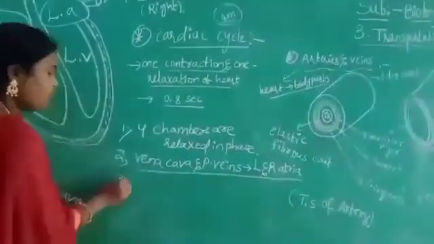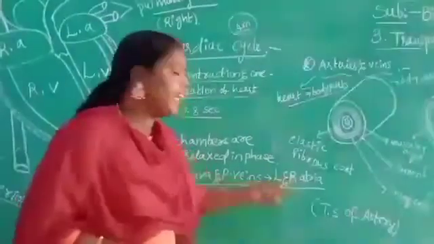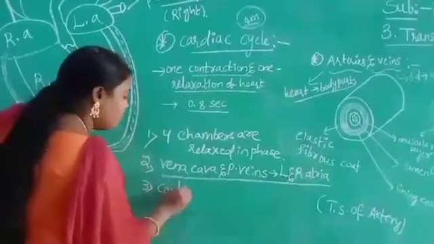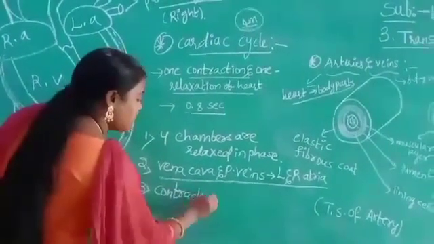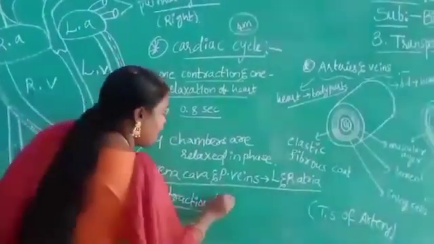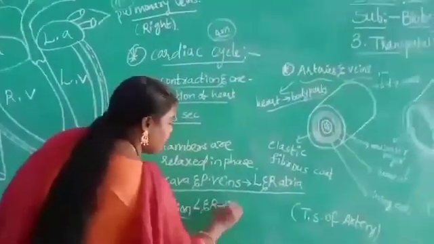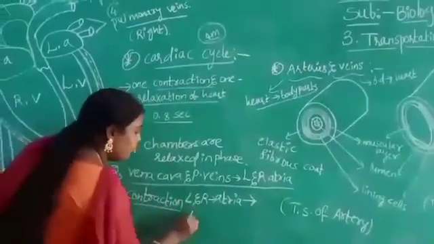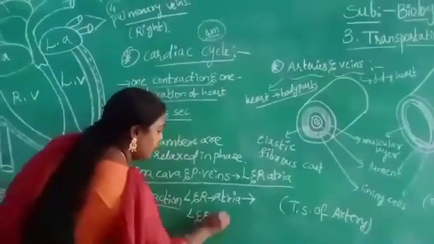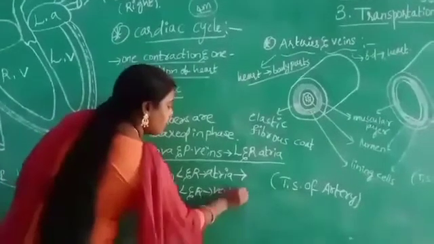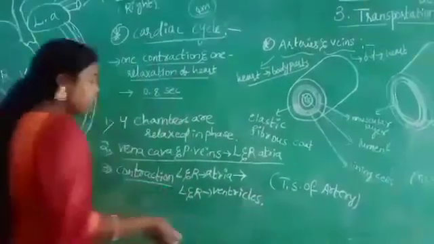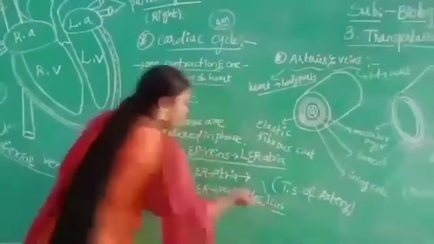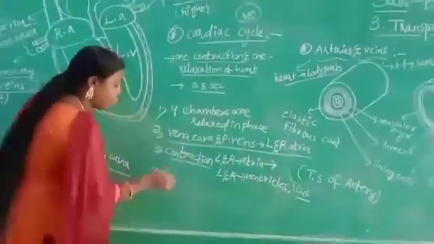Okay, third step, what happened? The left and right atria filled with blood will start contraction. In this contraction movement, the left and right atria pump the blood into the left and right ventricles. At this time it will make a sound that is called a lub. Next, what is the fourth step?